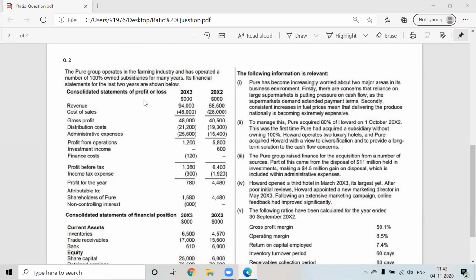Now pay attention. Look at the admin expenses. As compared to distribution cost, can I say admin expenses have significantly increased? Yes, sir. Correct. Distribution cost went from 19,300 to 21,200, but admin cost was 15,400 and it is now 25,600. So admin cost has already increased. Now pay attention. If this one-off item was not there, can I say admin expenses would have been even more?